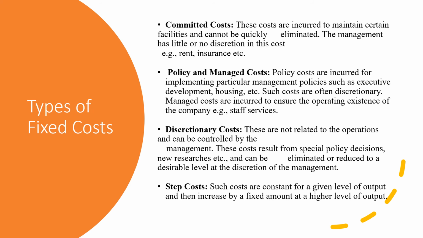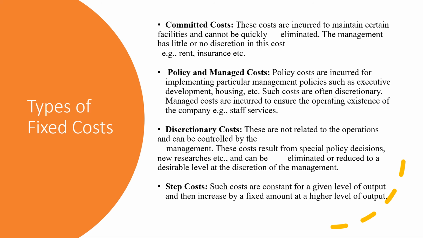The next type of fixed cost is policy and managed cost. Policy costs are incurred for implementing particular management policies such as executive development, housing, etc. Such costs are often discretionary. So managed costs are incurred to ensure the operating existence of the company. Example, the staff services.